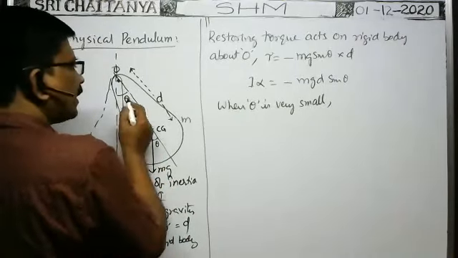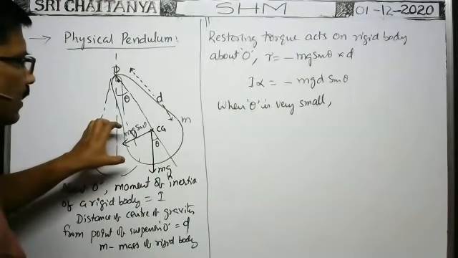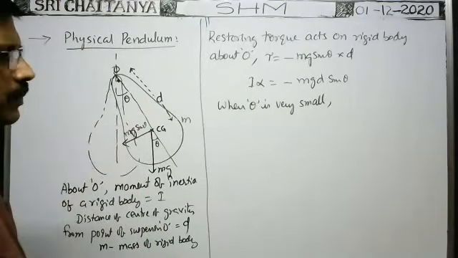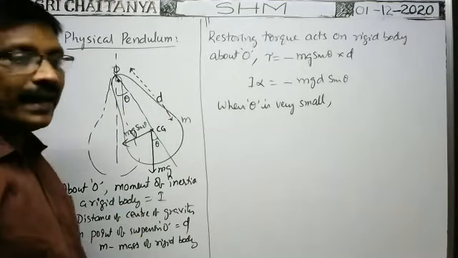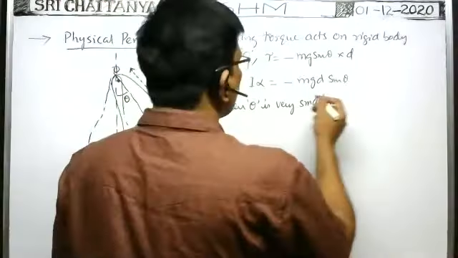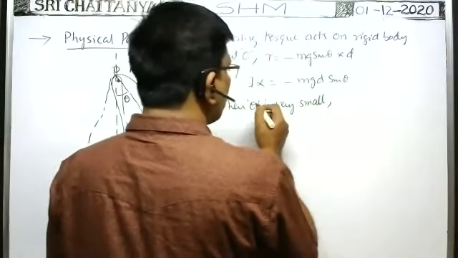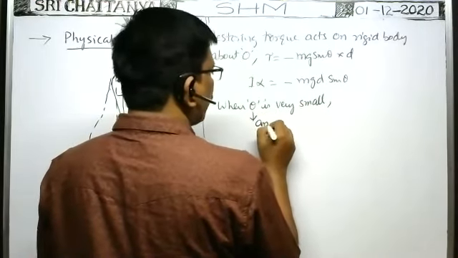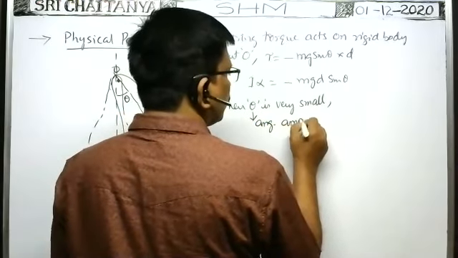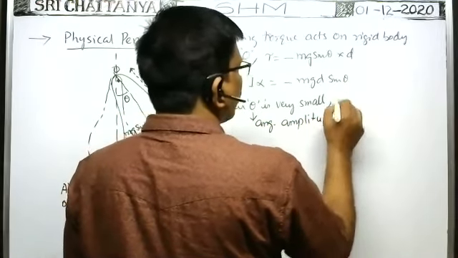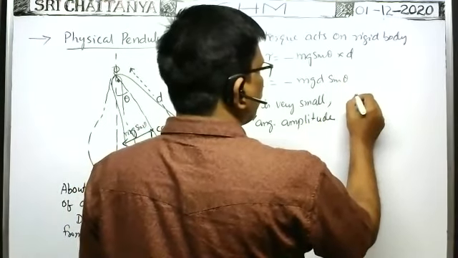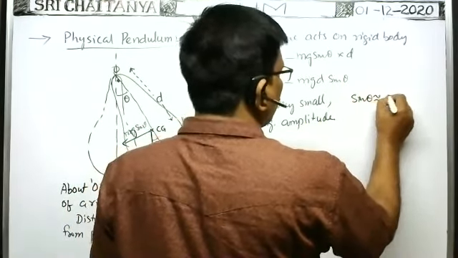This is also called the angular amplitude. To what angle the body is displaced and released to make oscillations, that maximum angular displacement is called angular amplitude. So when theta, meaning angular amplitude, is very small, then sin theta can be written as theta only. Simply, sin theta is nearly equal to theta.